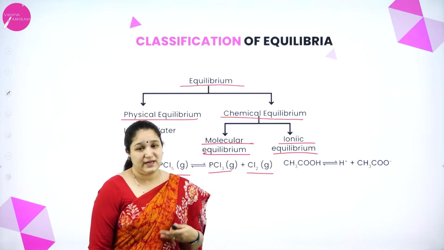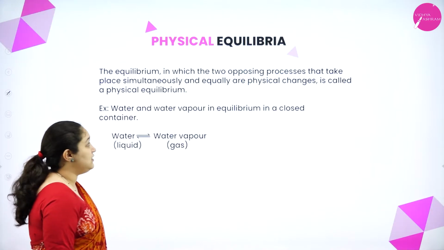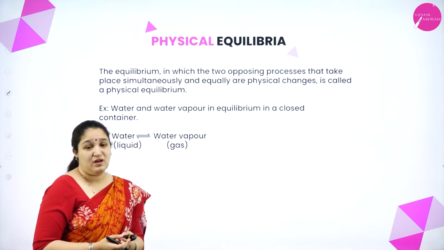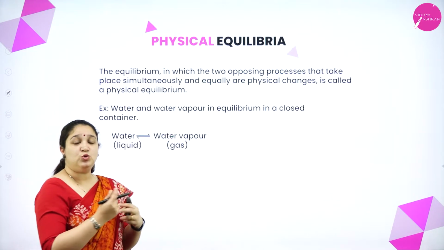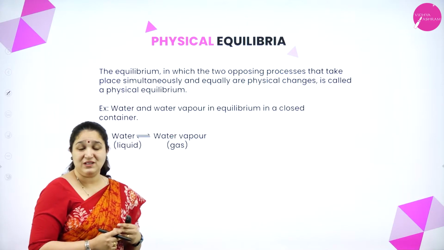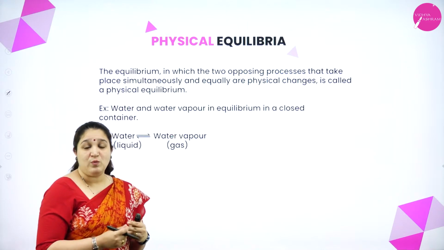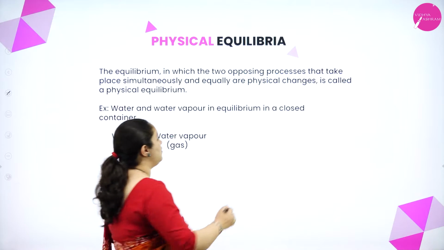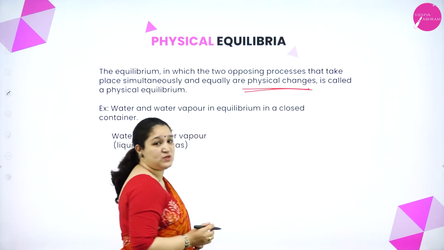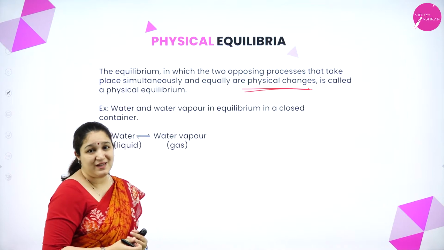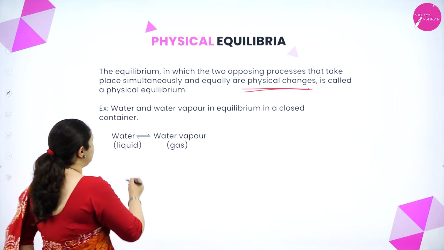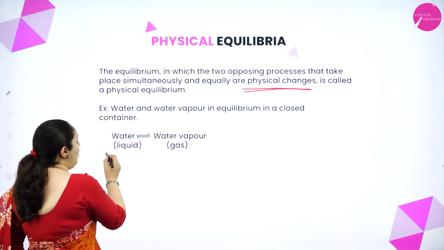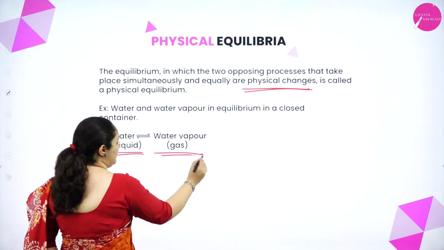So we'll understand the first type, that is physical equilibria or physical equilibrium. So what is physical equilibrium? The equilibrium in which the two opposing processes which is happening simultaneously to the same extent are physical changes, then we call it as physical equilibrium. For example, water and water vapor are in equilibrium in a closed container. Water liquid state, water vapor is in the gaseous state.